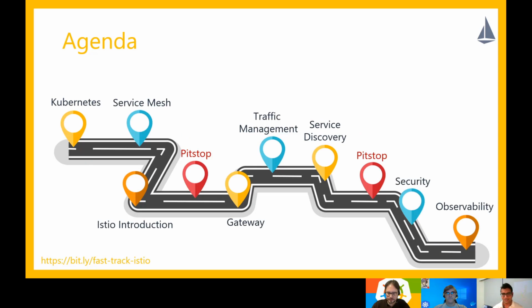In this workshop we are going to talk about several topics. We'll start with a very brief introduction of Kubernetes, which, as we all know, is the default service orchestrator used by almost every organization nowadays, and how service mesh enhances the capabilities of Kubernetes by adding a bunch of features that essentially reach your applications for free.